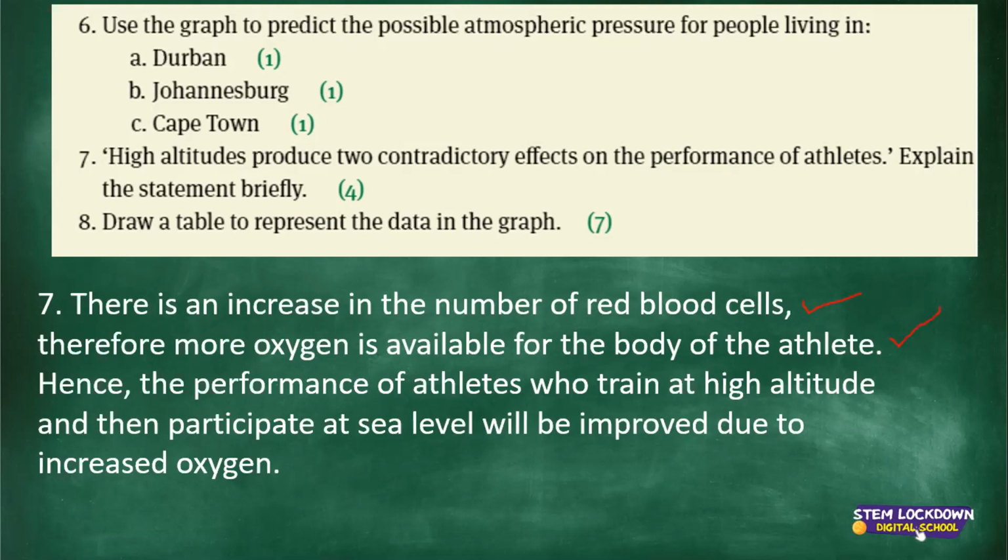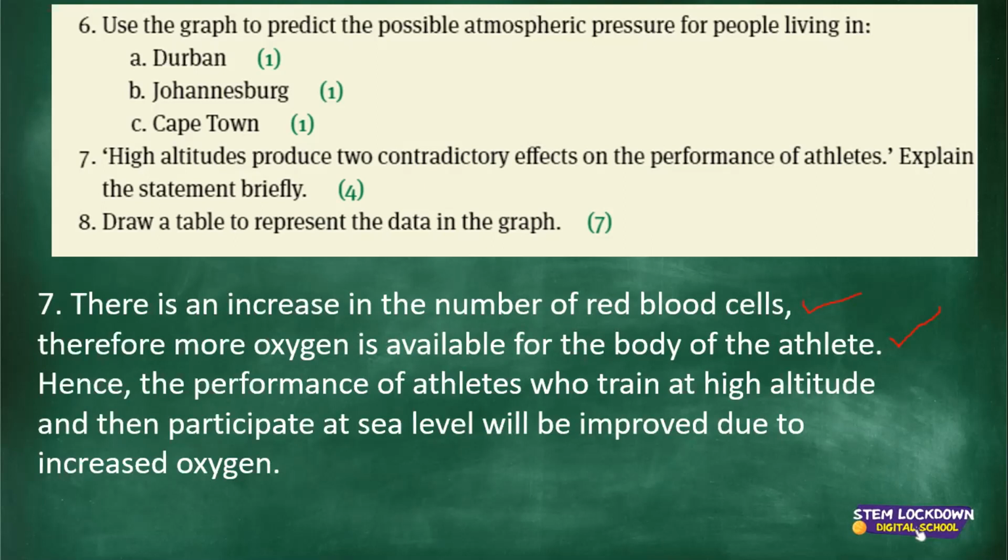But why was there an increase? Because there was an increase in the altitude. Hence, the performance of athletes who train at high altitude is aided with more red blood cells and therefore more oxygen. And then when they train at high altitude, then participate at sea level, performance will be improved due to increased oxygen. Remember? You train at high altitude because at high altitude, the air is less dense, meaning there's less oxygen in the air. That's why the body would produce more red blood cells, so that there's more oxygen transported quickly in your body.